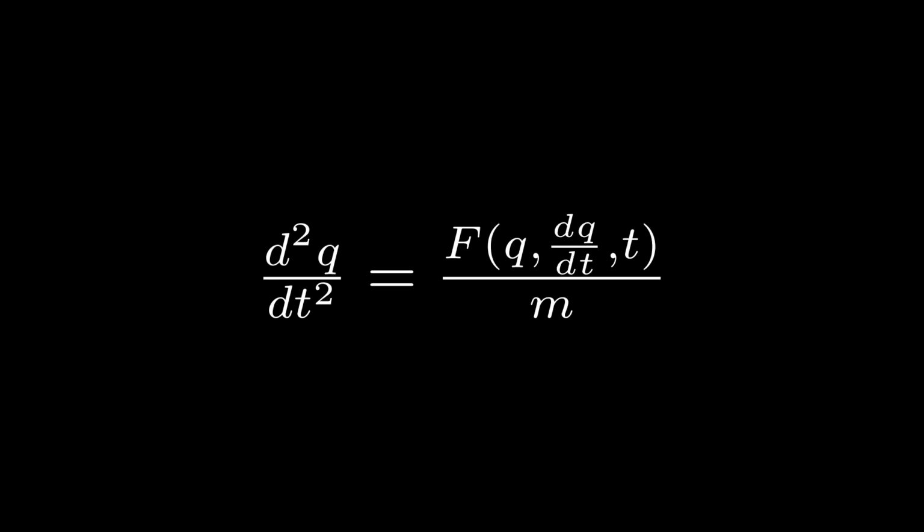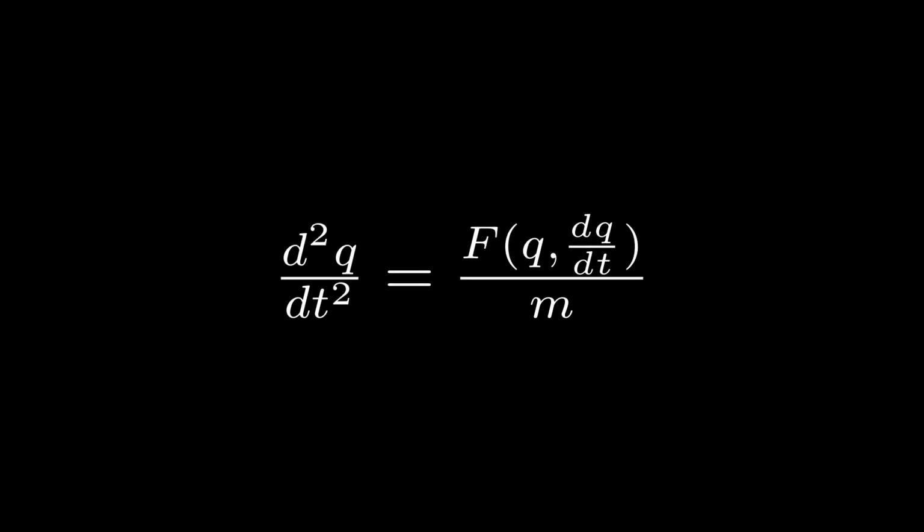In general, this force is a function of position q, time t, and also dq/dt. Here a question may come to your mind: why is the force a function of dq/dt although it's a function of q and t separately? Well, you have to appreciate the fact that q and dq/dt are completely independent dynamical variables initially. It is after solving the equation of motion that you can find q as a function of t, and then you can find dq/dt just by differentiating q with respect to t, not before that.